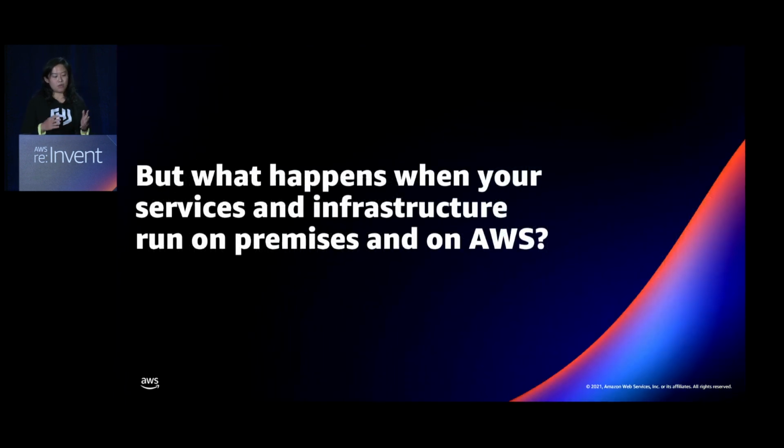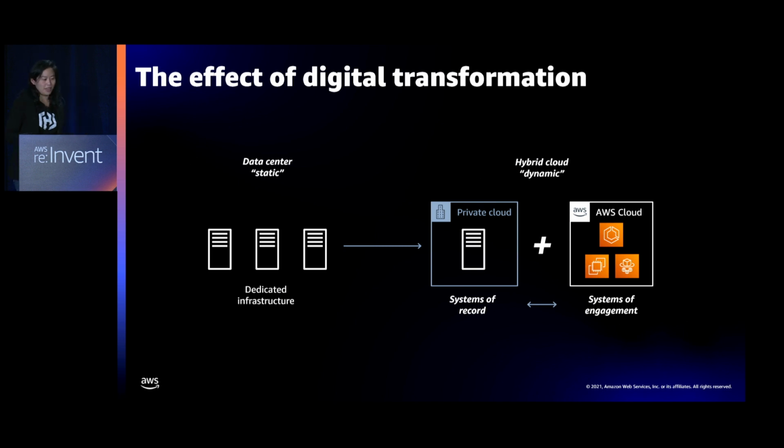control. But what happens when your services and your infrastructure run on-prem and on AWS? Well, the reality is that it gets a little complicated, right? You're moving from a system of record, the database or the service catalog that categorizes a service or a business unit, who runs it, how they're running it, and what servers they're running on, from the IP address to a system of engagement. We're talking about who is accessing an Amazon service, who's using this offering, who's accessing an EC2 instance. It's a very different kind of approach, and the result is that you have to change the way you think about something pretty critical, which is identity.